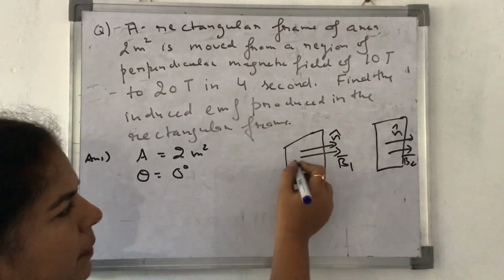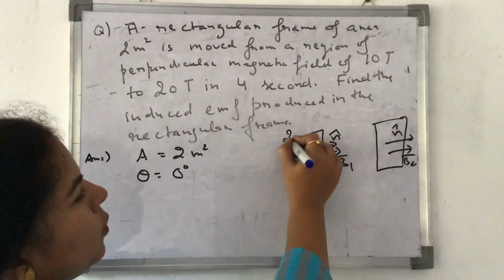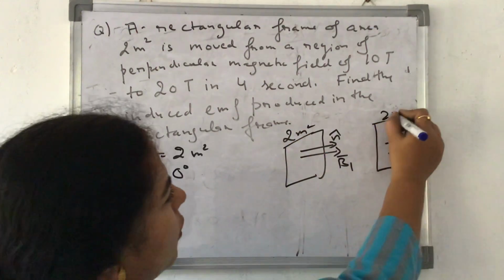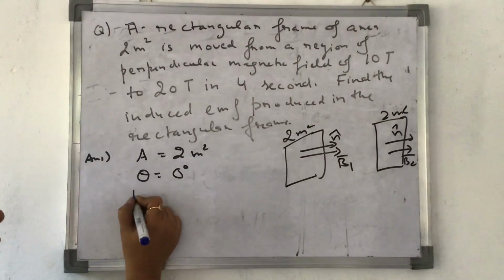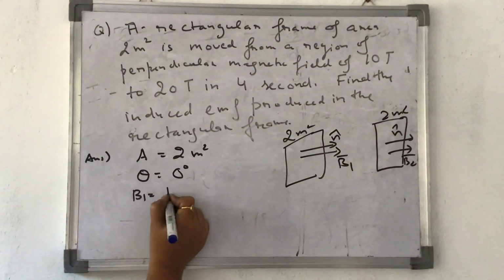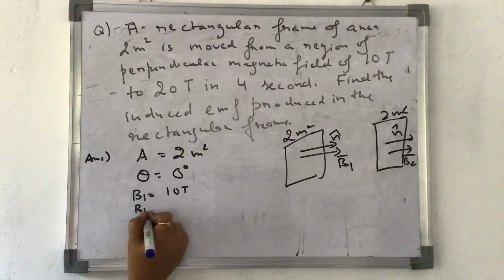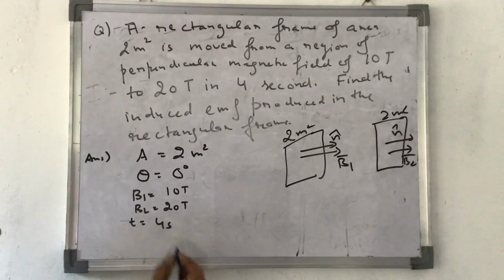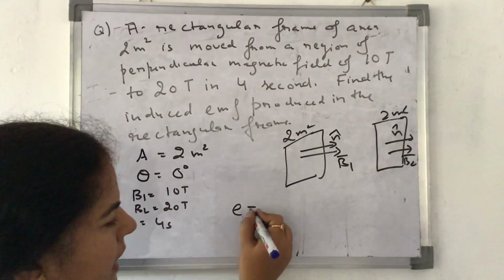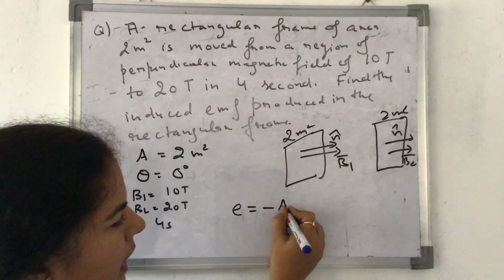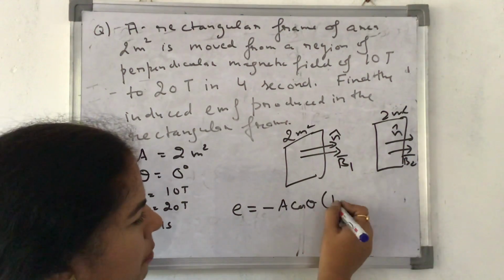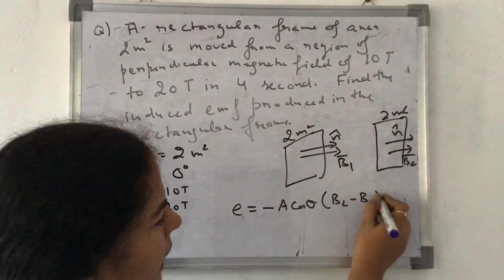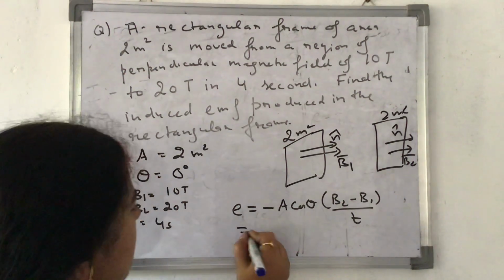This rectangular frame, which is having area 2 meters square, is being shifted from one magnetic field to another. That means B1 is equal to 10 Tesla, B2 is equal to 20 Tesla, time is equal to 4 seconds. So I'll use this formula, E is equal to minus A cos theta, B2 minus B1 by t. Simply substitute these values.